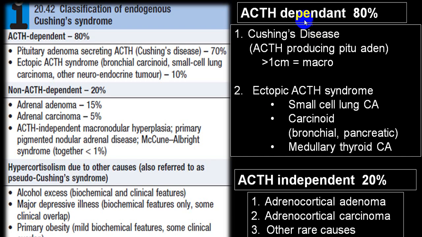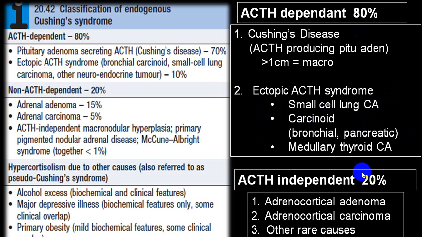So we already told you that ACTH dependent can be Cushing disease from pituitary, from ectopic ACTH secretion, small cell carcinoma, lung carcinoma, carcinoid tumors or bronchogenic carcinoma, pancreatic tumors, thyroid tumors, or can be even ACTH production from ovarian teratomas or testicular teratomas.